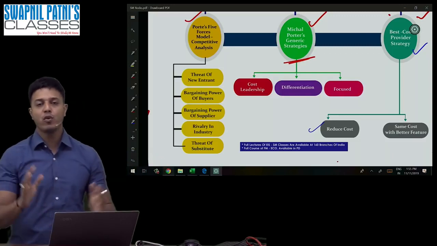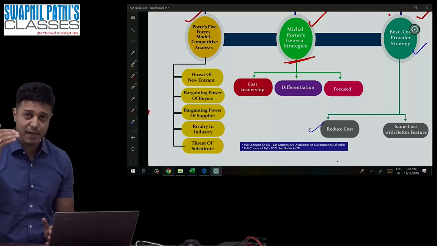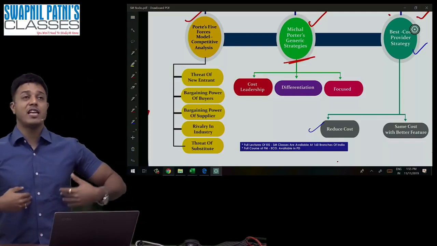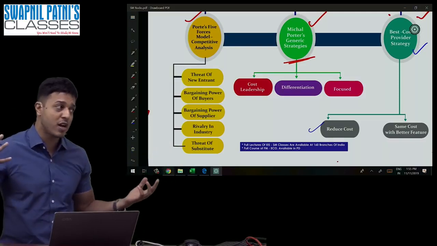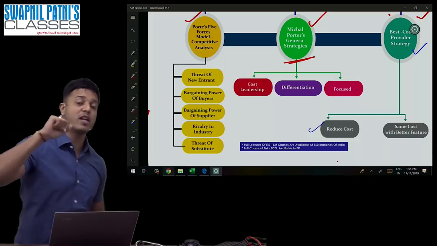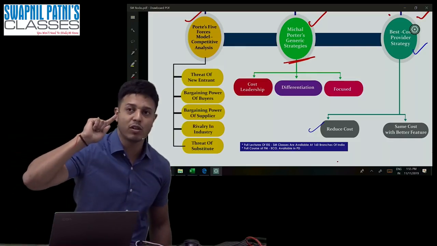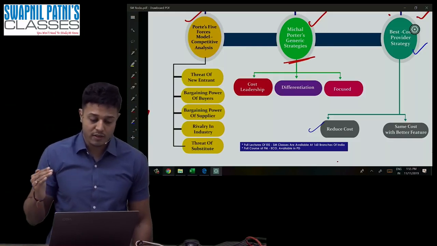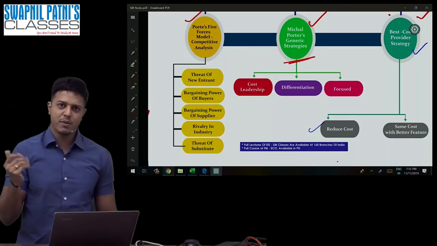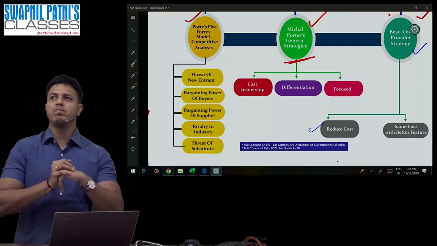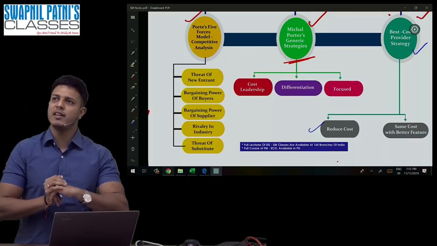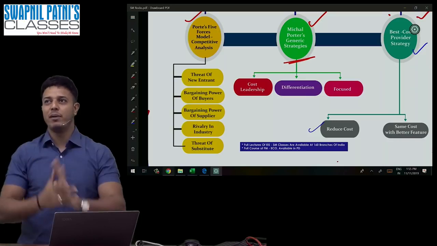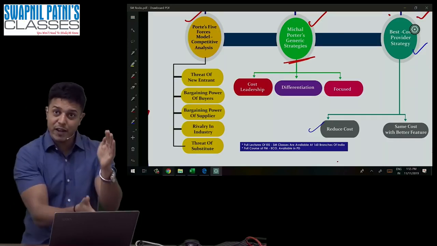But before you move further, you should know the exact meaning of it. Suppose let's take an example of the airline industry, and SPC wants to start an airline. Before entering into the industry of airline, SPC should think about these 5 points. Number one, new entrants. What is the meaning of new entrants? Michael Porter says before you enter into any industry, you have to check the pressure of competition, and the pressure of competition is based on 5 factors.